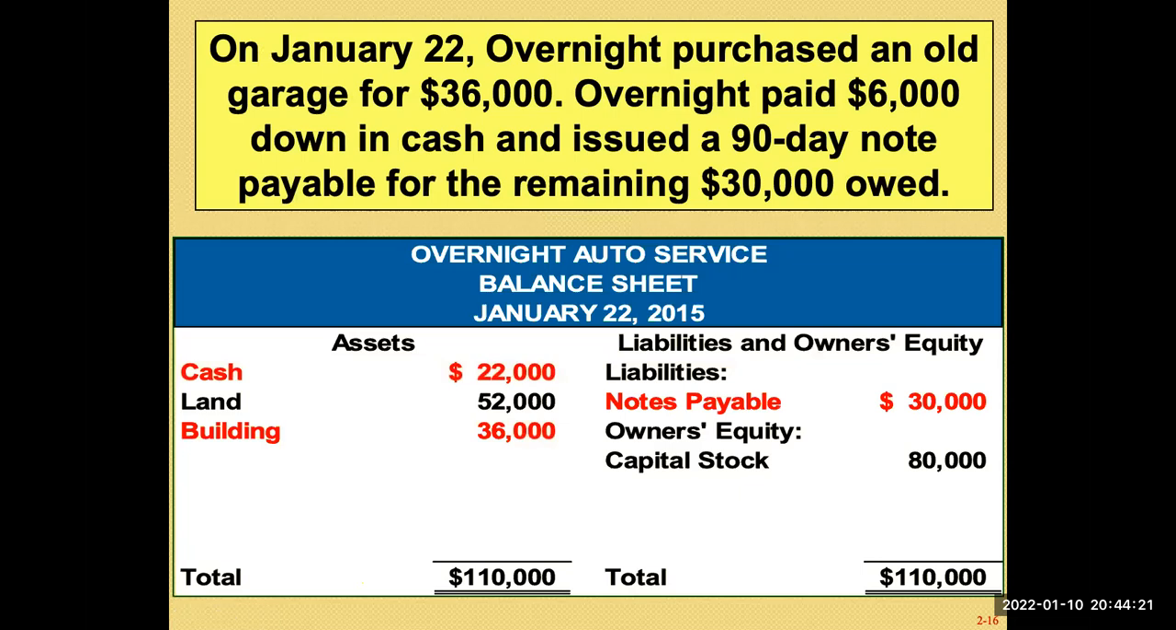The next one is that on January 22nd, Overnight purchased an old garage for 36,000. Overnight paid 6,000 in cash and issued a 90-day note payable for the remaining 30,000 owed. Do you understand what is happening now? Let's see Hidayat. What happened here?